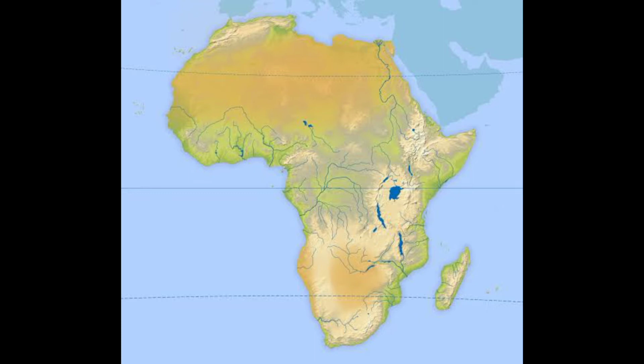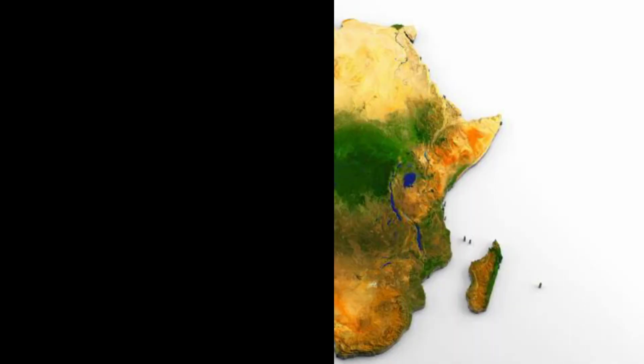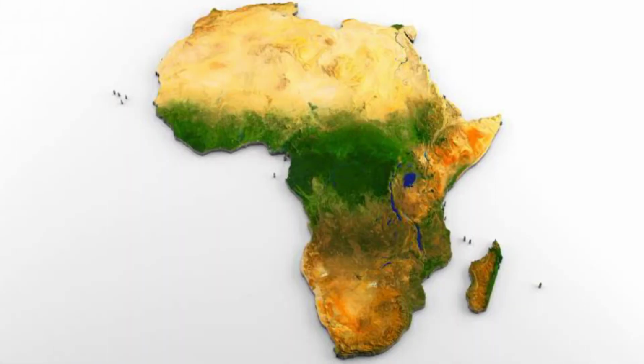The Sahara Desert, the world's largest and hottest desert, is located in Africa. This continent is bounded on all sides by oceans and seas. We can see that the world's longest river, the Nile, flows in Africa. Those are all about Africa.